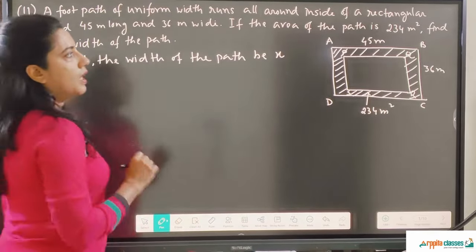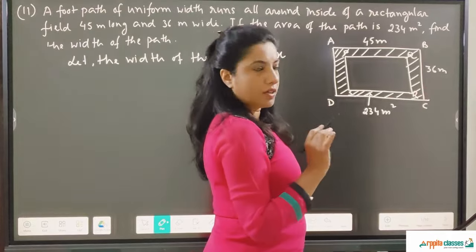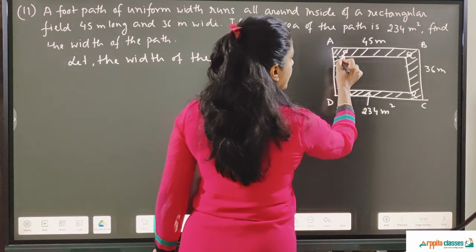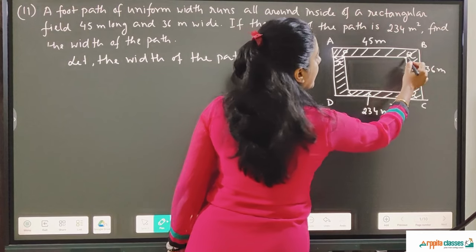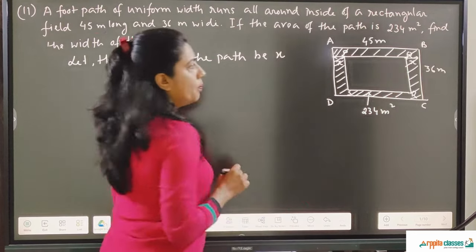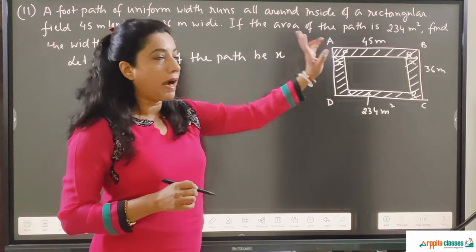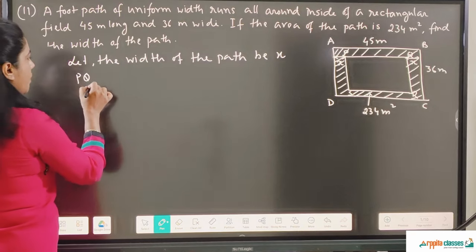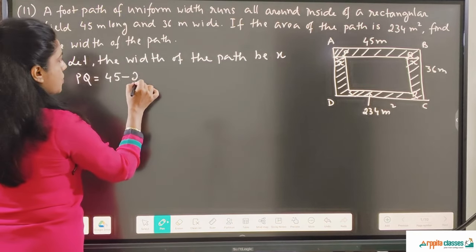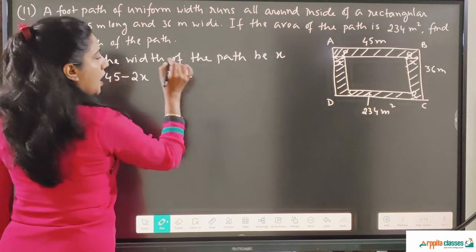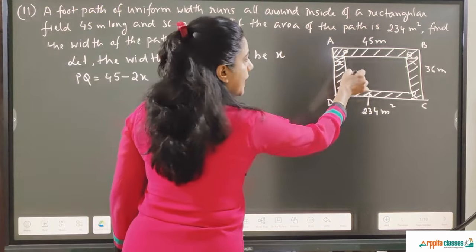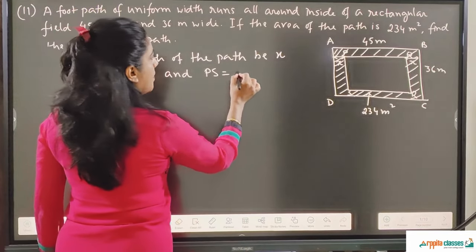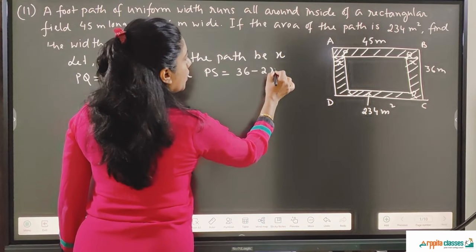First of all, AB and BC are given. So what is the value of PQ here? See, on this side it is x because the width of the path I have taken as x. This side also it is x. So PQ will be equal to 45 minus 2 times x. So I am writing here PQ is equal to 45 minus 2x. And on a similar concept, PS is equal to 36 minus 2x.